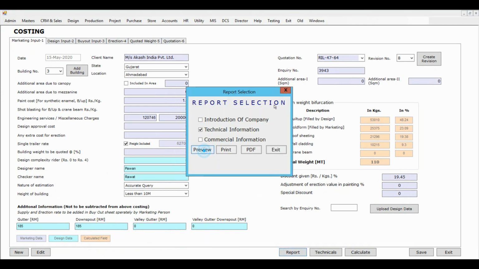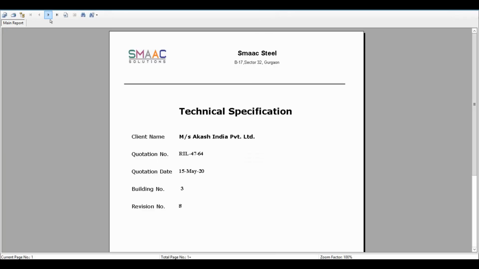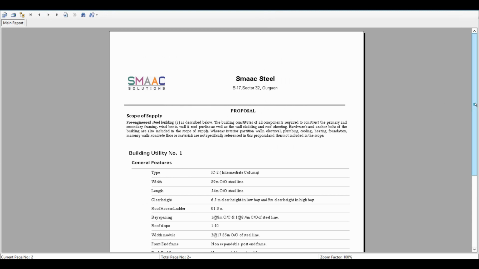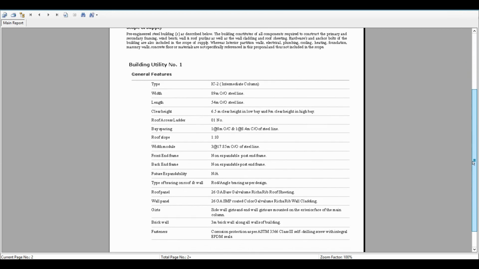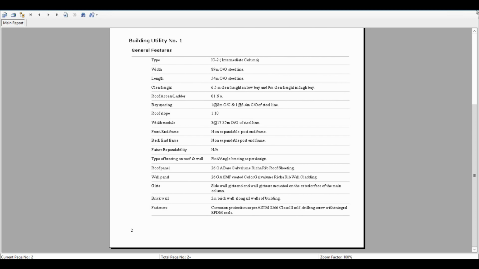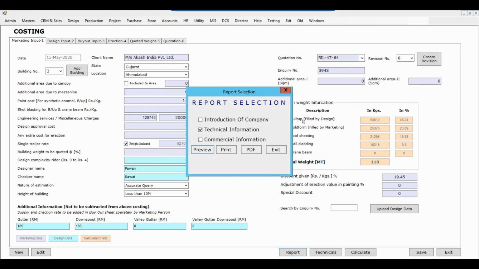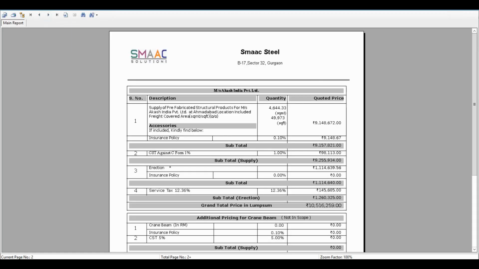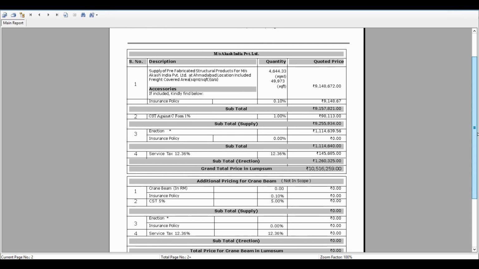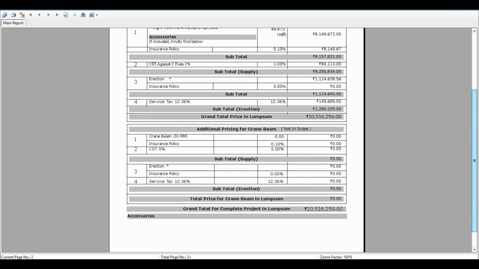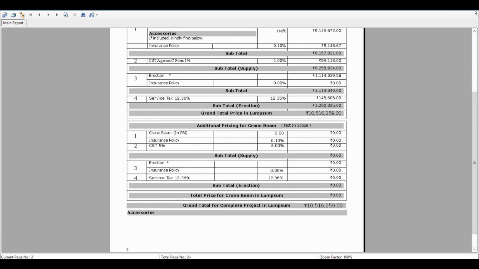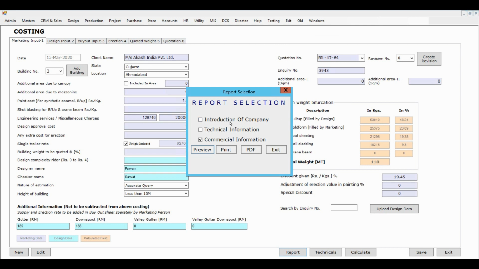You can print your technical quotation in which all the technical details are mentioned, like the brick wall height, the type of steel which will be used, the codes used, and all the other related information. Also, you can go for the commercial quotation in which all the commercial details which you entered earlier are mentioned. It contains all the things like accessories, crane beam, and whatnot.